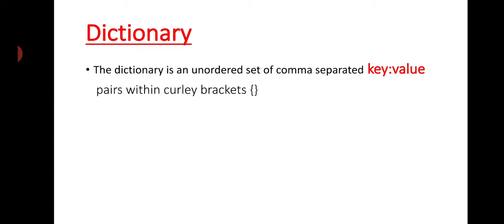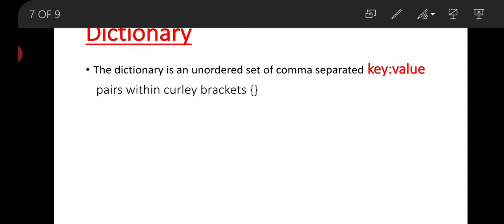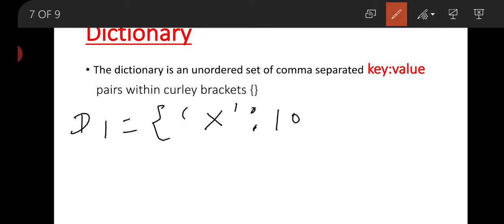Our next data type is dictionary. The dictionary is an unordered set of comma separated key value pairs within curly brackets. Now if we are going to assign a dictionary, suppose d1 equal to, within curly brackets, suppose our key is X, then put a colon here, and then we assign the value of X. Suppose the value of X is 10.